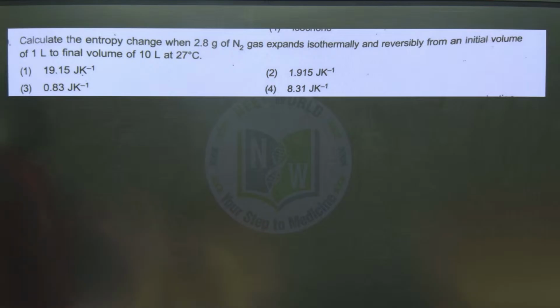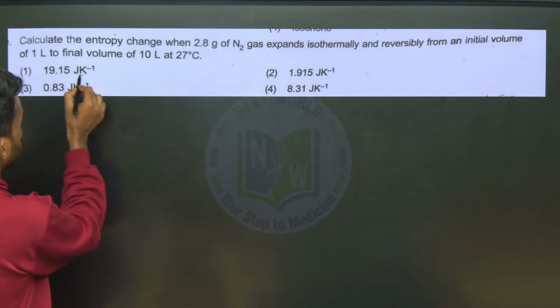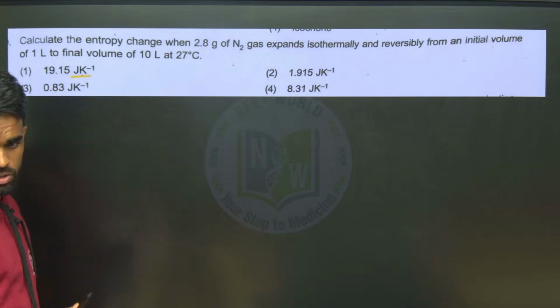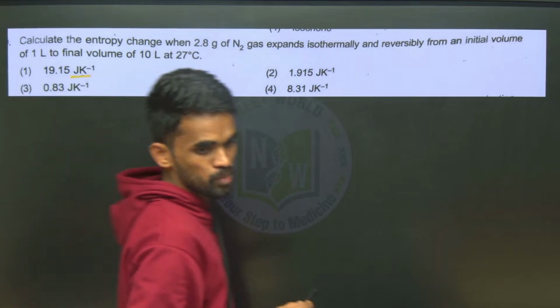So how can you do this? What is your answer here? Joules. So you should take R value which gives in joules. What is that? 8.314 joule per Kelvin per mole.